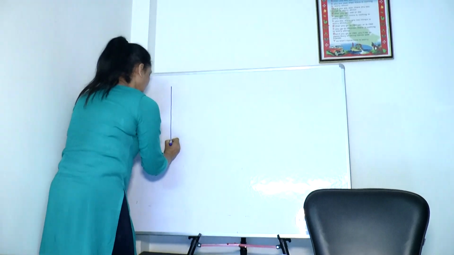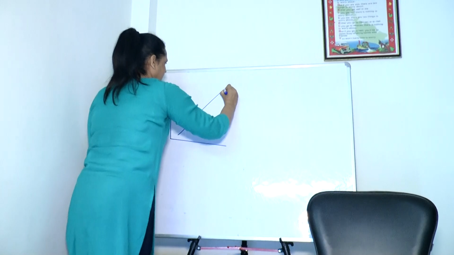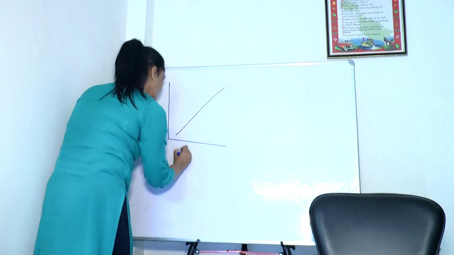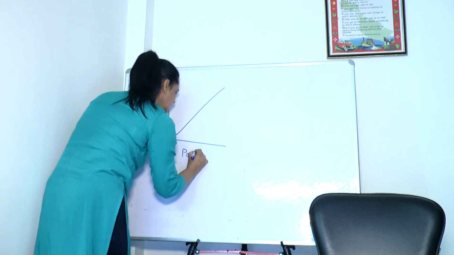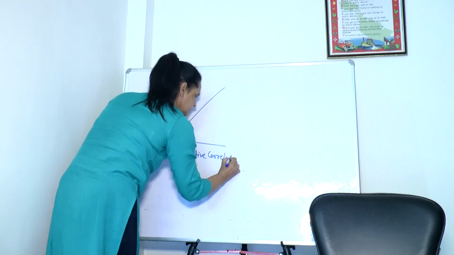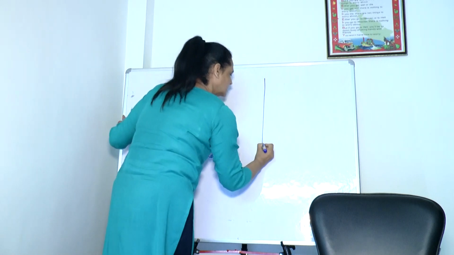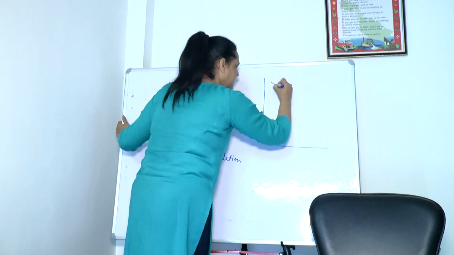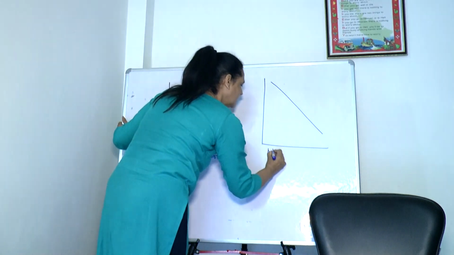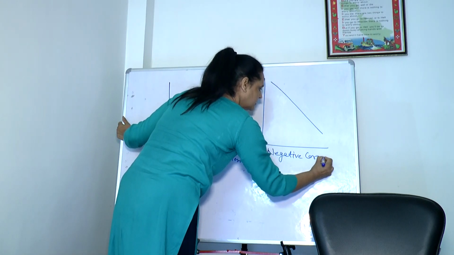Suppose that these are the x-axis and y-axis. This straight line is linear correlation and also positive correlation. And if the straight line is like this, then it is linear correlation, but it is negative correlation.